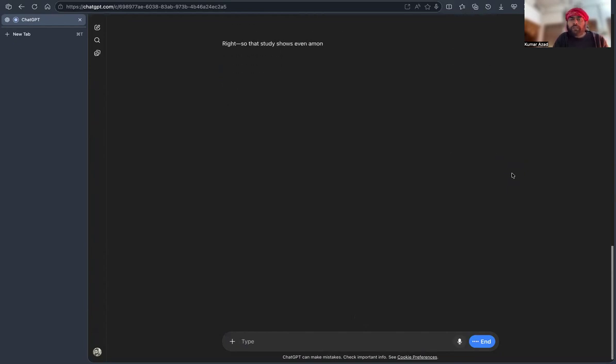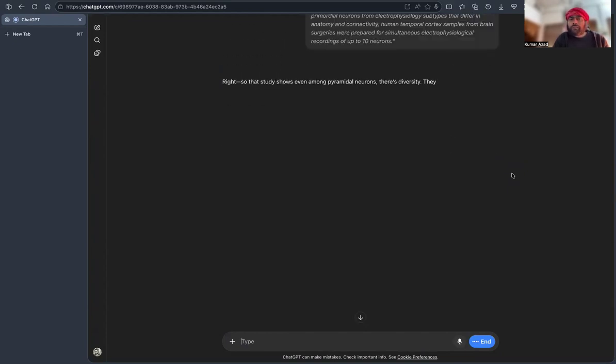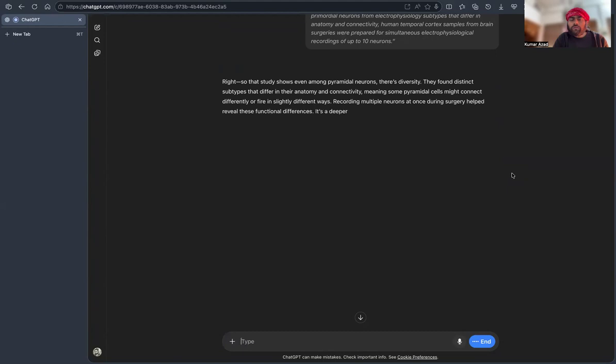Right, so that study shows even among pyramidal neurons there's diversity. They found distinct subtypes that differ in their anatomy and connectivity, meaning some pyramidal cells might connect differently or fire in slightly different ways. Recording multiple neurons at once during surgery helped reveal these functional differences. It's a deeper dive into how complex and specialized even the same type of neuron can be.